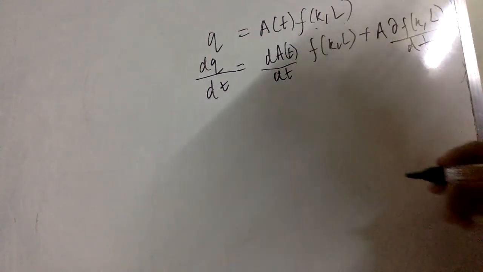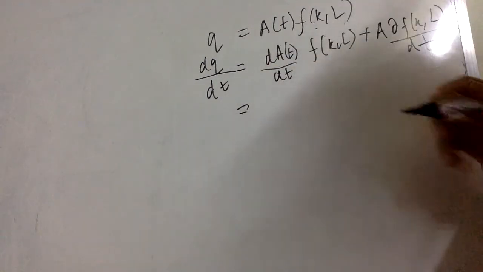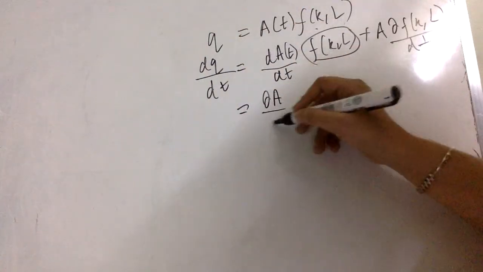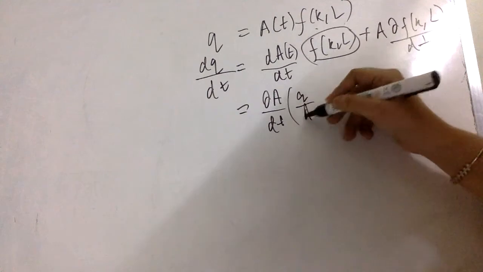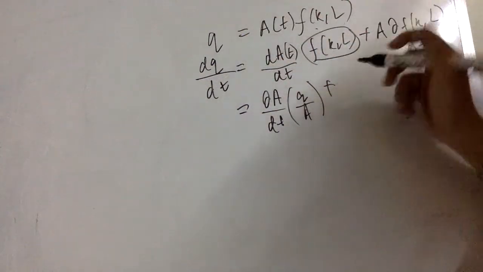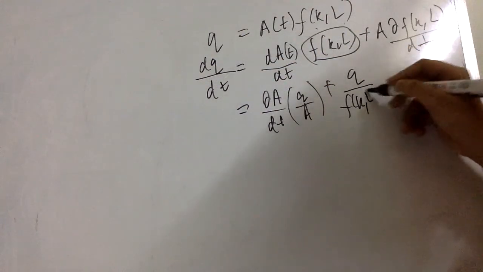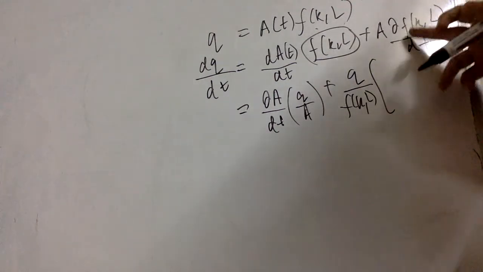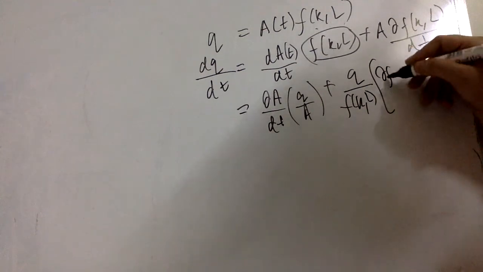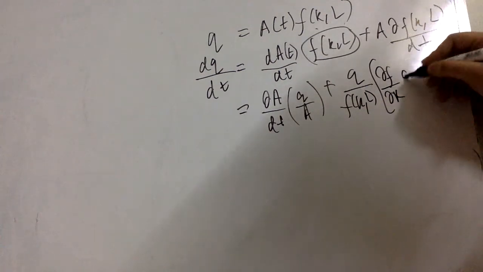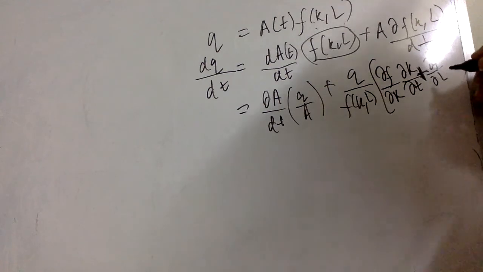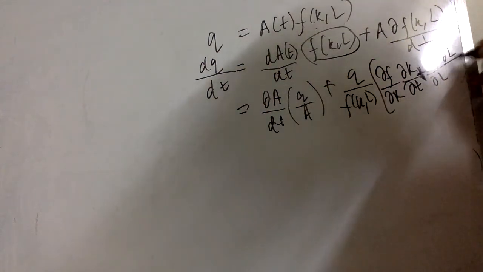Okay, so next equation, if I rearrange it, what do we get? I can write F(K, L) as Q by A. So I just replace dA by dt times F(K, L) as dA by dt times Q by A. Next step, A can be written as Q by F(K, L). So I am writing here Q upon F(K, L), and in the bracket I have the differentiation of F(K, L) with respect to T. I can further differentiate it: dF by dK, with respect to K I am differentiating, then dK by dt, plus dF by dL times dL by dt.